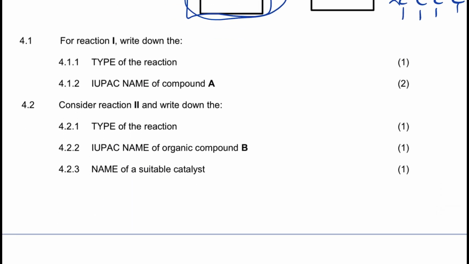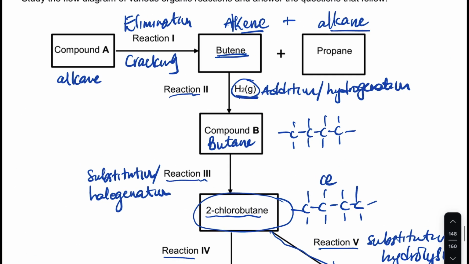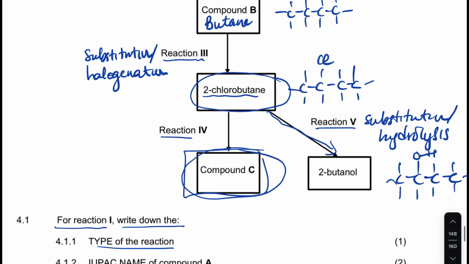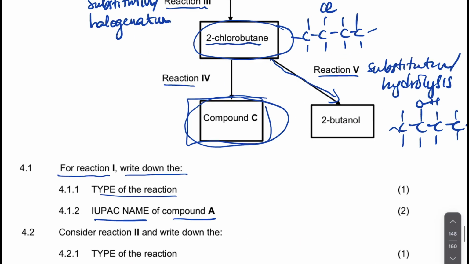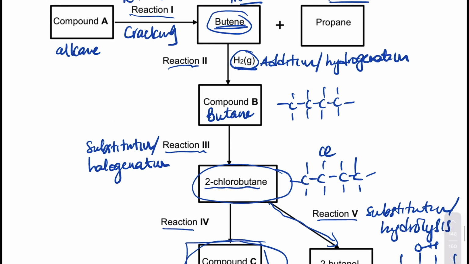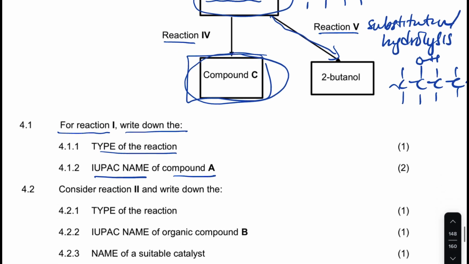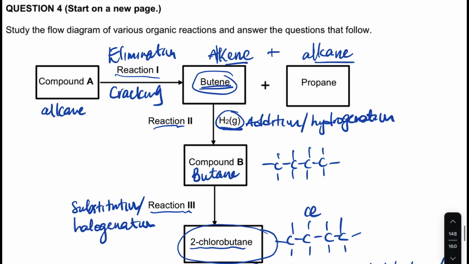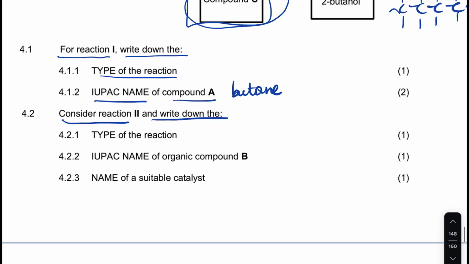Okay, let's answer the questions. For reaction 1, write down the type of reaction. Reaction 1, we already mentioned that it is elimination, it's cracking. The IUPAC name of compound A, it's going to be butane. You're cracking it from a butane, an alkane. Consider reaction 2 and write it down. Reaction 2 is this one. It's an addition, which is the hydrogenation.